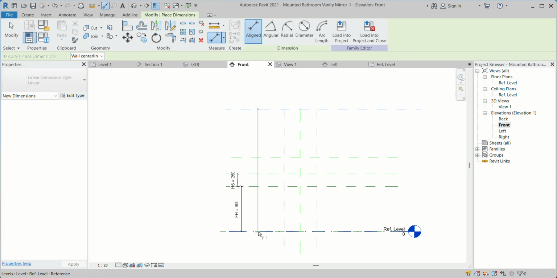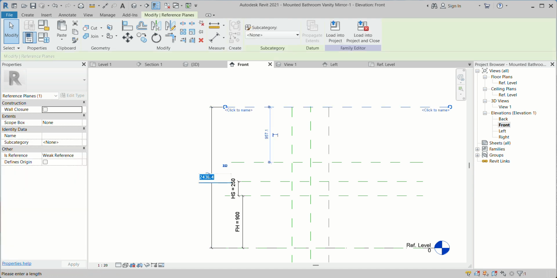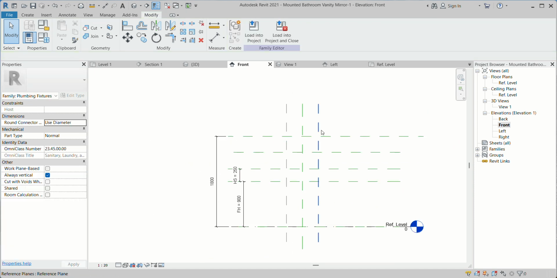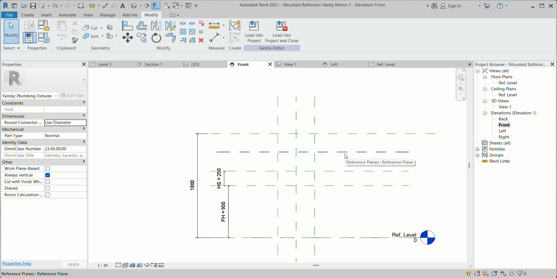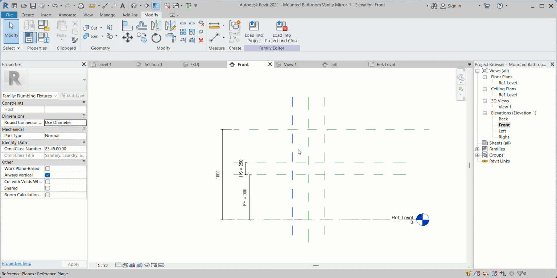So I think in total I need only 2200, like that. I can make it around 1800. So I'll just remove this one. So the total height is 1000.